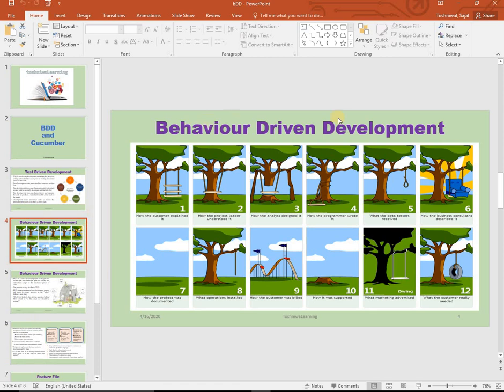So look at this diagram. You can see how the customer explained the requirement, and how the project leader understood it. In the third part, the analyst designed it in such a way that there is a difference. The customer explained they wanted a three tile. The project leader understood that it's a one tile only. The analyst designed in some way that the middle portion is gone. The programmer wrote it in such a way that it's not hanging. Then how the beta tester received it, how the consultant described it, and how the project was documented.